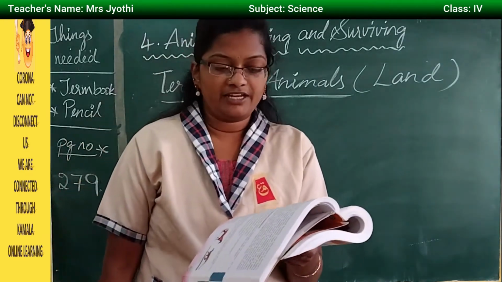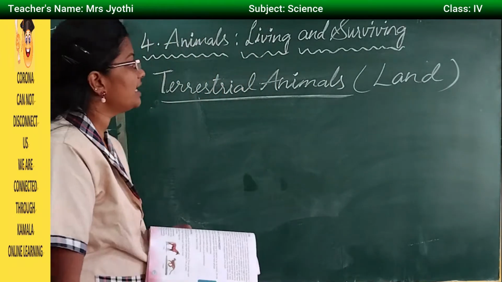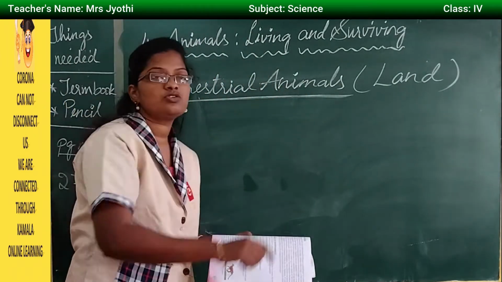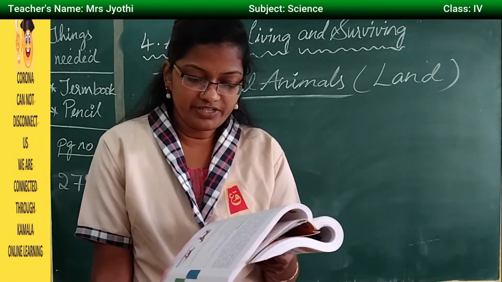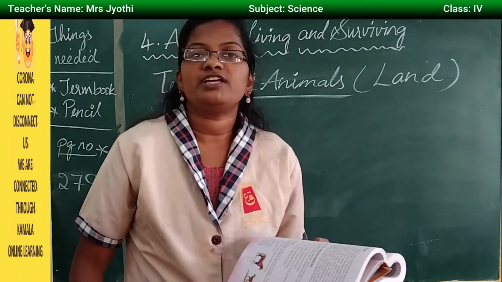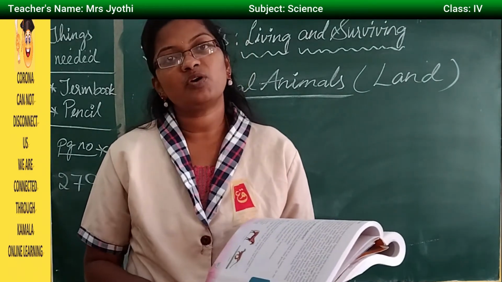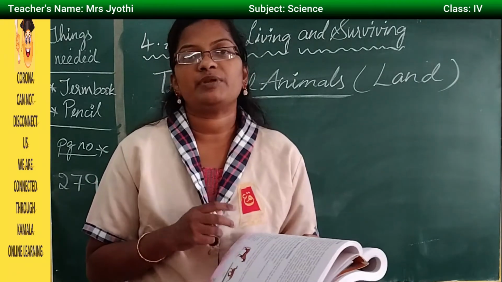So terrestrial animals. Animals that live on land are known as terrestrial animals. So terrestrial animals are also known as land animals. These animals have developed the following features to make them suitable to live on the land. So there are some modifications in their body, that is they have adapted themselves to live in this climatic condition.